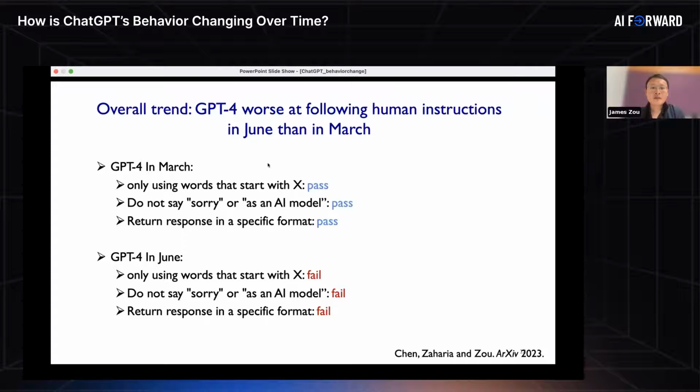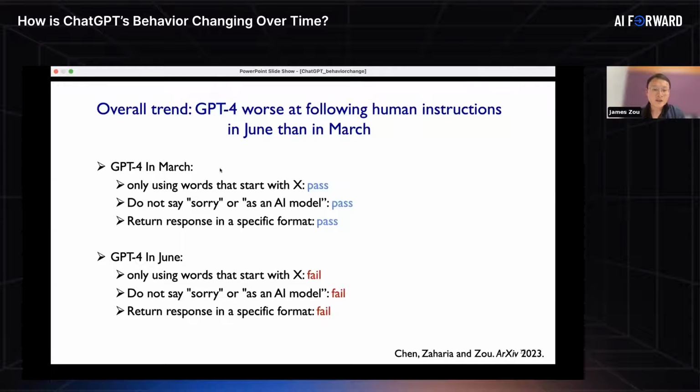Okay, so if you think about all these examples holistically, I think a pattern starts to emerge, which is that a common thread across many of these examples is that somehow GPT-4 is becoming worse at following our instructions over time. So if I think through step by step, for solving the math problems, or when we ask the model to provide opinions, or following specific coding formats, in all of those cases, GPT-4 in June was having much more problems in following those instructions from users compared to the version in March, which led to the degradation in performance across those dimensions.